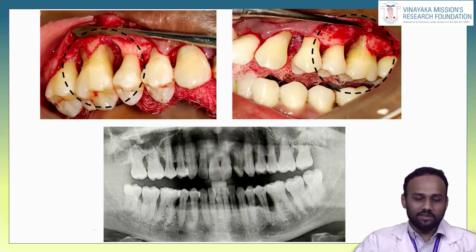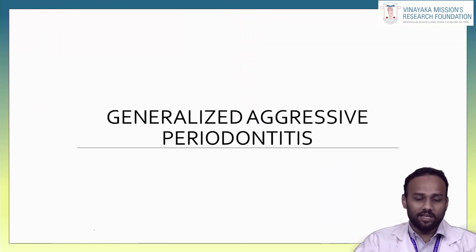This is a clinical picture where we can see there is an arc-shaped defect in the first quadrant and second quadrant, which is bilaterally symmetrical because the bone loss extends from the mesial side of the first molar premolar to the distal side of the first premolar to the mesial distal side of the first molar. This is how the arc-shaped defect looks clinically, and it is said to be bilaterally symmetrical.